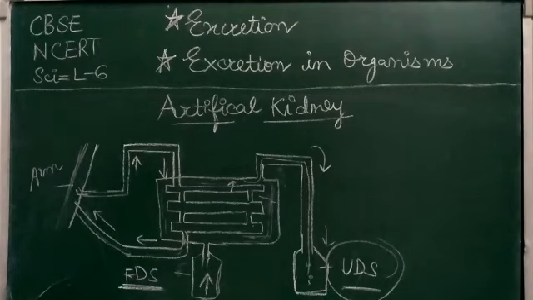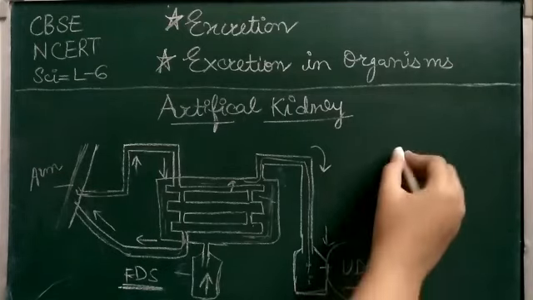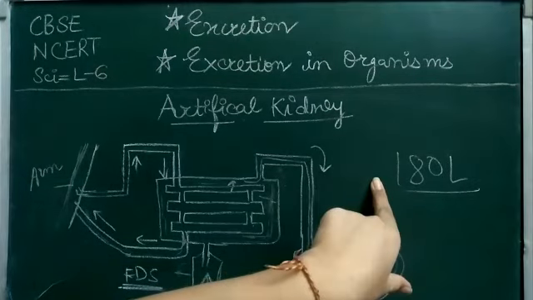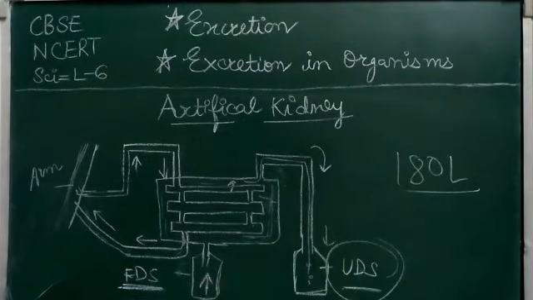Normally, in a healthy adult, the initial filtrate in the kidneys is about 180 liters. That means the total filtrate after filtration is 180 liters, but daily only 1 or 2 liters of urine is passed out from our body, because some of the filtrate is reabsorbed in our body. That's why only 1 or 2 liters of urine is passed out of 180 liters of filtrate, because some of the materials are reabsorbed in the nephron, in the PCT, loop of Henle, and DCT.